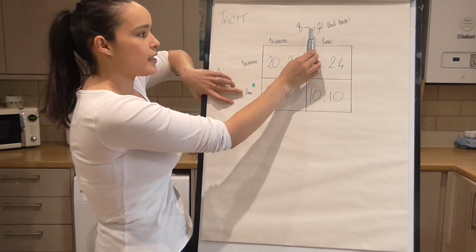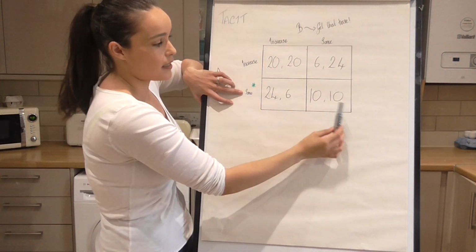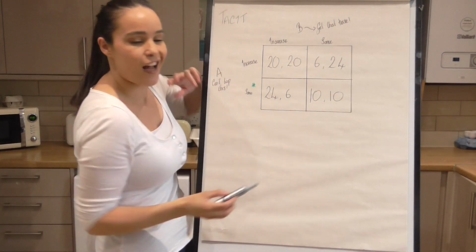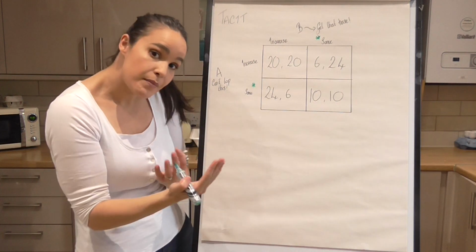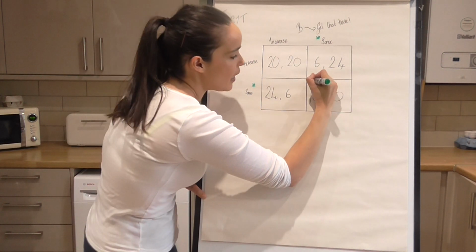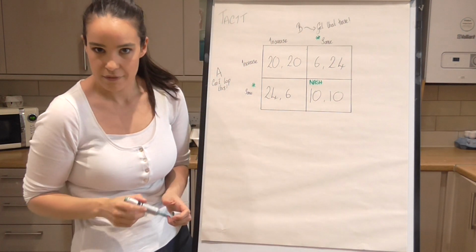If Can't Top This decide to stay the same, Get That Base can increase and get 6, or they can stay the same and get 10. Well, 10 is higher than 6. So their dominant strategy is to stay the same. When both of them stay the same, they will end up here. So this is our Nash equilibrium, right?